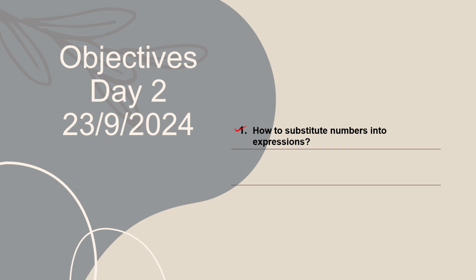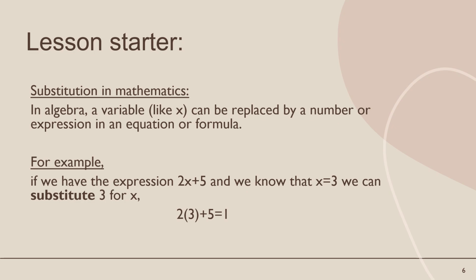Now this is the objective of the lesson: how to substitute numbers into expressions. In the previous lesson we already discussed what an expression is and what an algebraic expression is. Now this is the lesson starter. What does substitute mean? It means alternative things. What is the definition of substitute in mathematics, the basic idea and basic terms? Substitution in algebra, a variable.